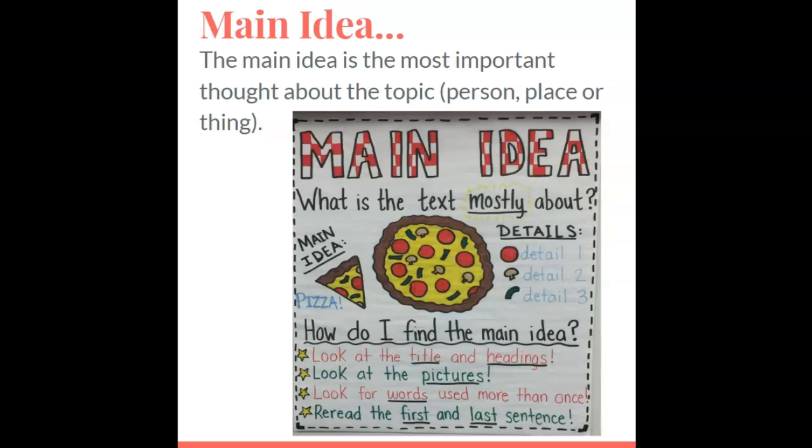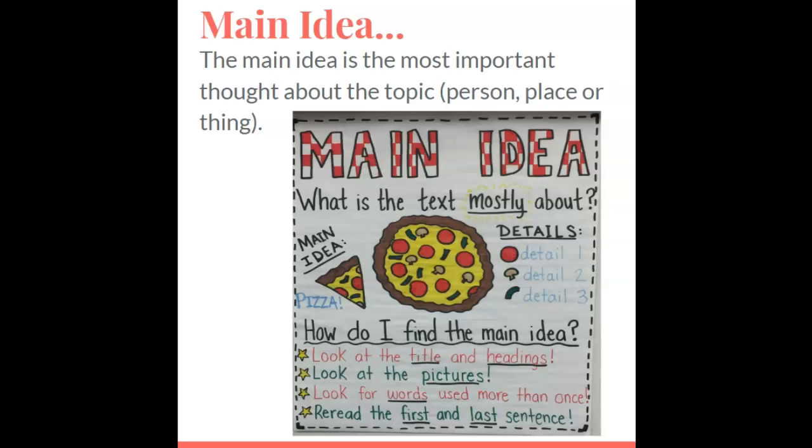You can look for words that are used more than once. If words are repeated over and over again, then the author really wants us to know those words. You have to ask yourself, why is this part written over and over again? That might be the most important thought about the topic.